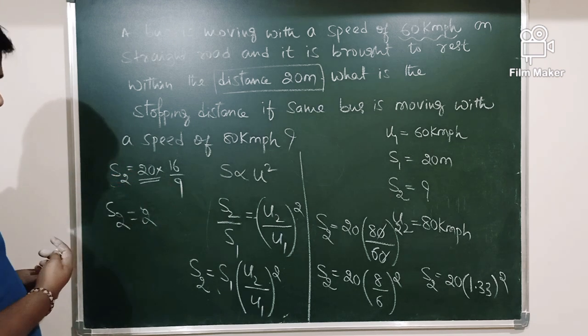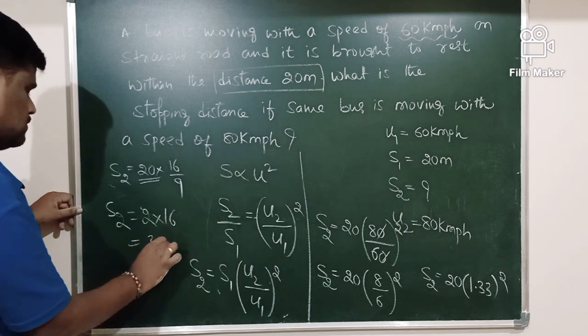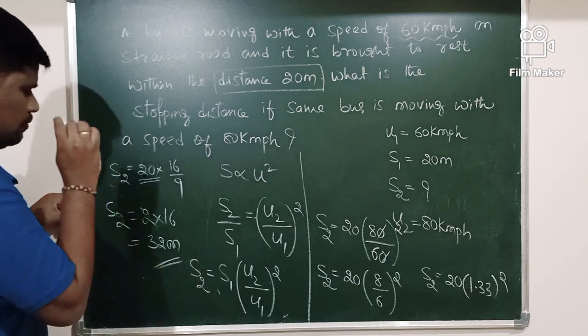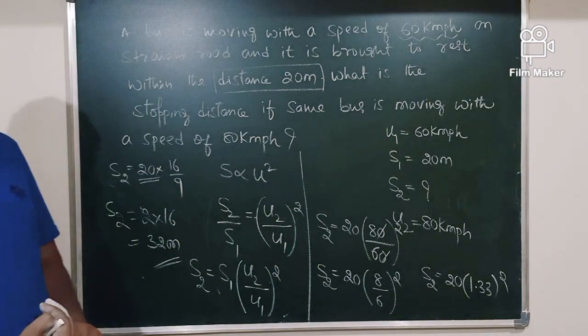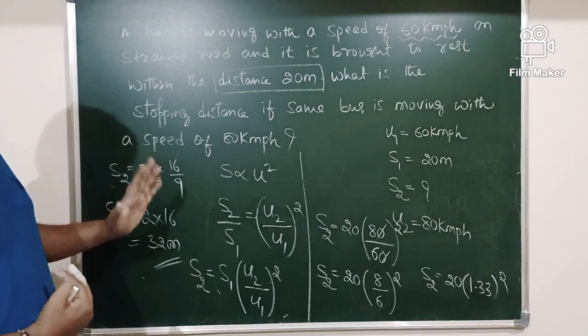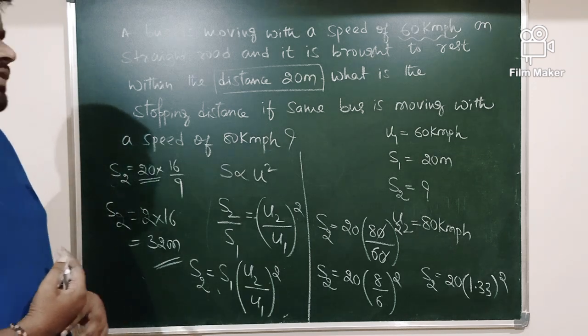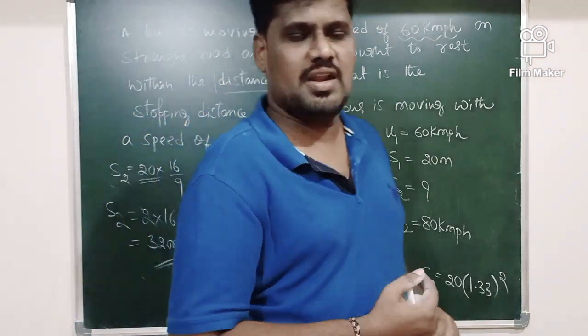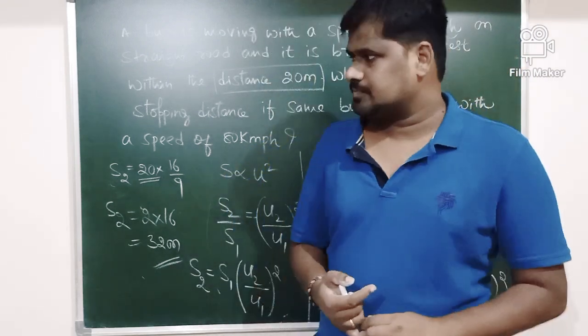So it is nearly 16 into 2, which is 32 meter. Your answer is nearly 32 meter, not exactly 32 meter. So this is how you solve the examples related to the stopping distance.